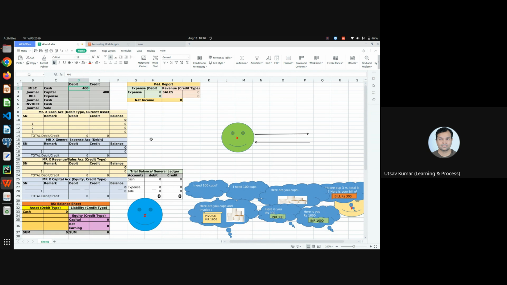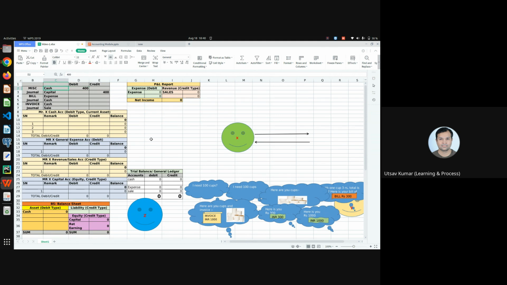I invested 400 rupees in my business. So what does it mean? In my business, my cash account, let's say I do not have a bank account, has to be increased by 400 rupees. Understood? My cash account balance has to be increased with the 400 rupees because I invested 400 rupees now. So this is what happens at first.